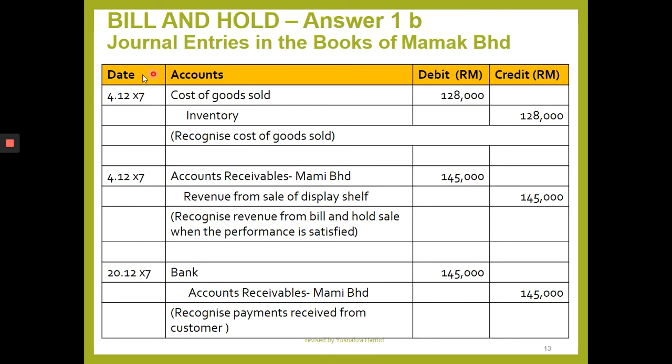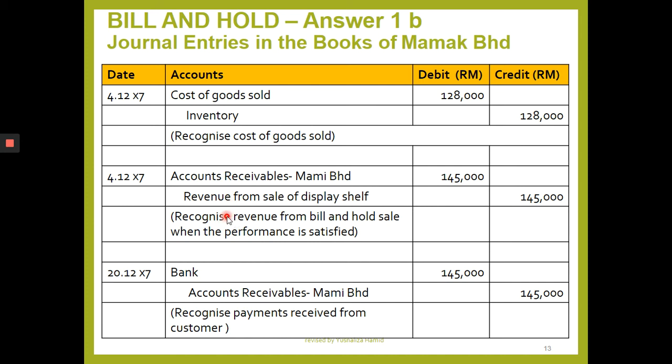So the first transaction, on the date the contract is signed, is considered the first transaction because that is a bill and hold. In normal circumstances, it is not the date when the goods are delivered, but the date the bill is accepted by the customer.